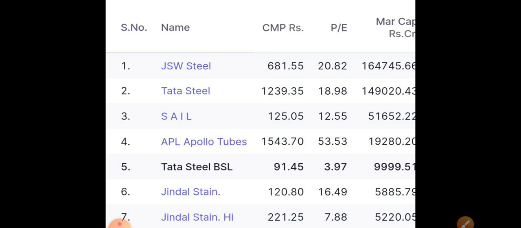In comparison to PE, it is at the 3.97 region, but major players like JSW Steel and SAIL are at 12.55 and 20.82. Recently all the steel stocks have given a very good rally. Even Tata Steel BSL was one of the stocks which has given very good momentum, and many people have invested in this stock at various levels. When we go to the technical charts in depth, we'll try to understand the complete technicals.